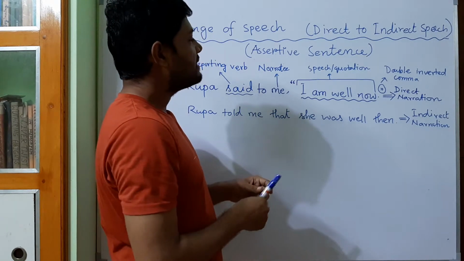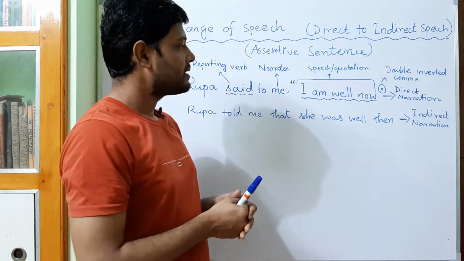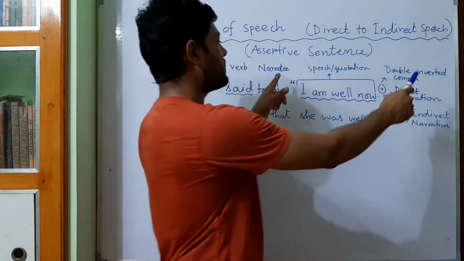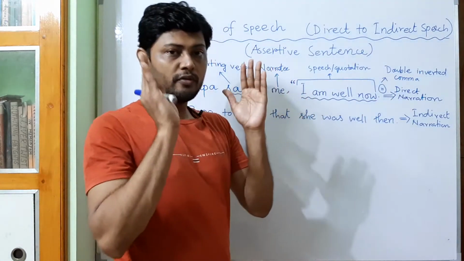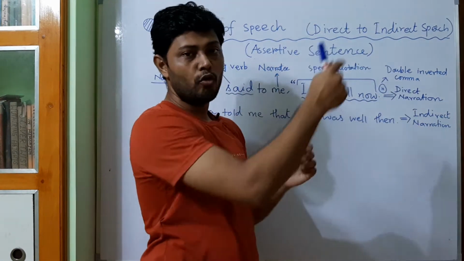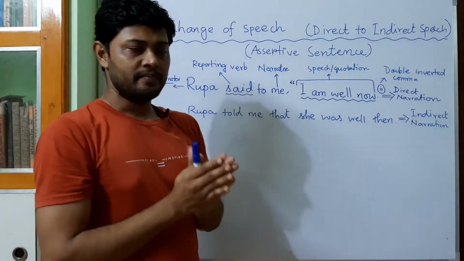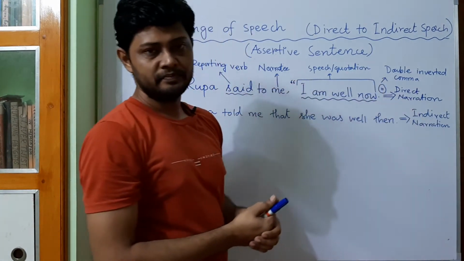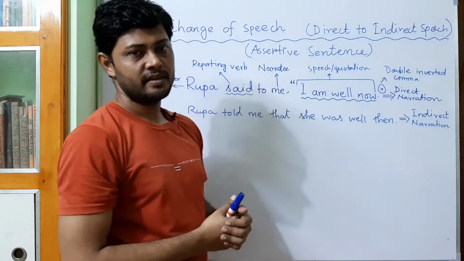Inverted means reverse, and they are double in number, so they are known as double inverted comma. And the sentence or the words that you will find in the double inverted comma, or the quotation mark, is known as speech. Clear? So you have to change that part of the sentence from direct to indirect.